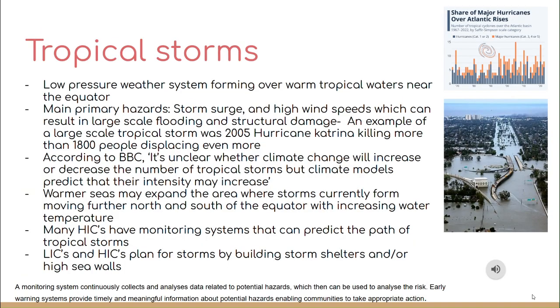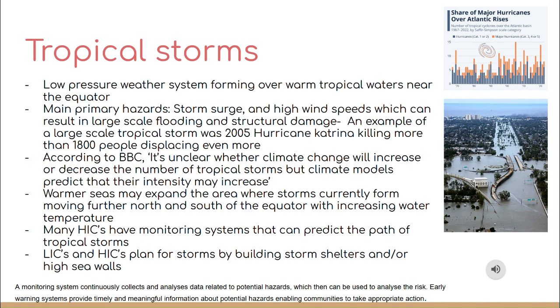A tropical storm is a powerful low-pressure weather system that forms over tropical oceans near the equator, over water with a depth of around 50 meters and a water temperature of 27 degrees. Typically characterized by surface winds of 40 to 73 miles per hour, heavy rainfall and storm surge, tropical storms can cause coastal damage, flooding and landslides, resulting in possible danger to life and large-scale damage on the impacted region.